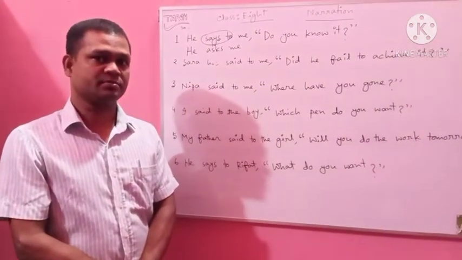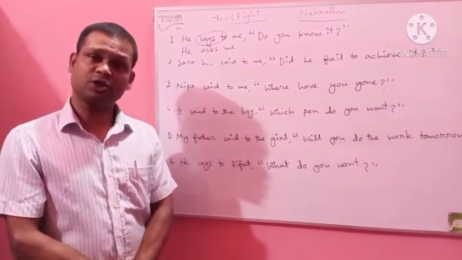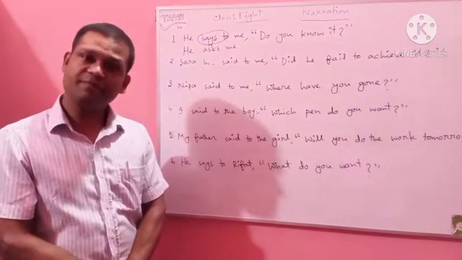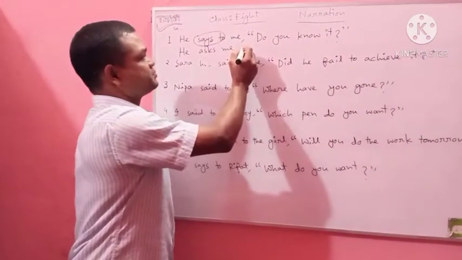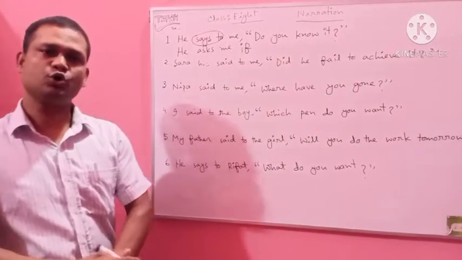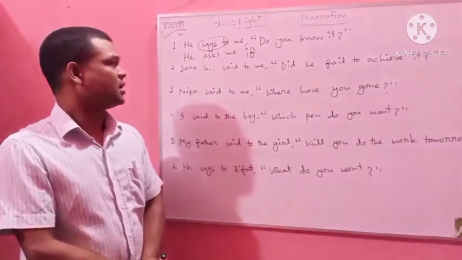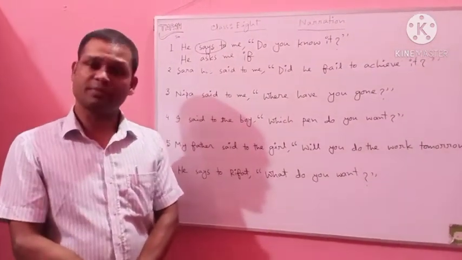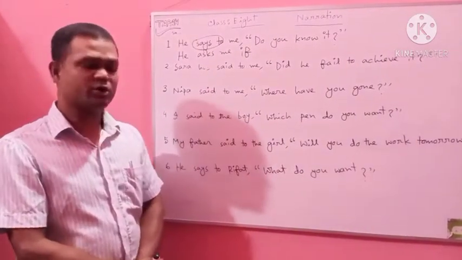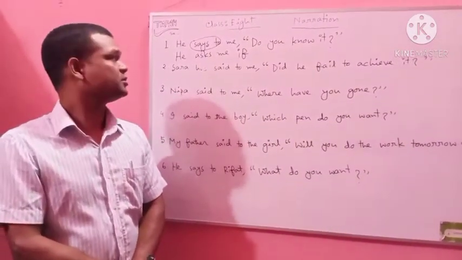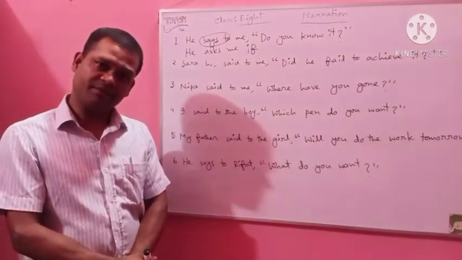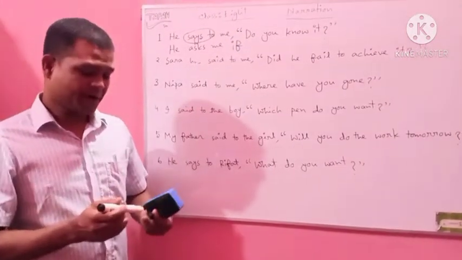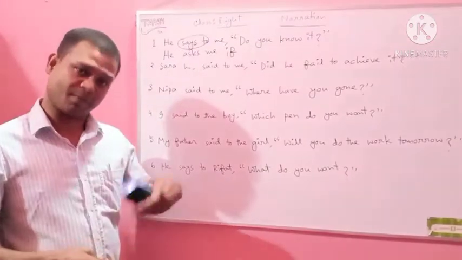To join the two parts of direct narration, if will be used. You should know that to join the two parts of direct narration, you need to use if here. And after if, there will be another clause. So, after if, the subject of the other clause will be used.